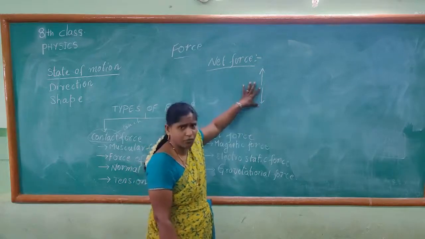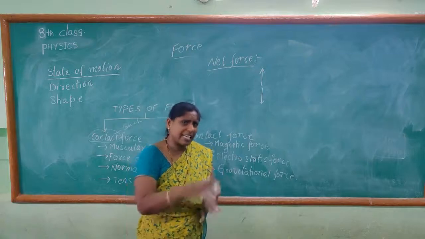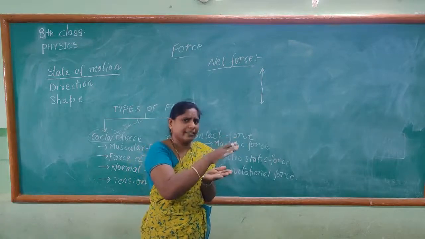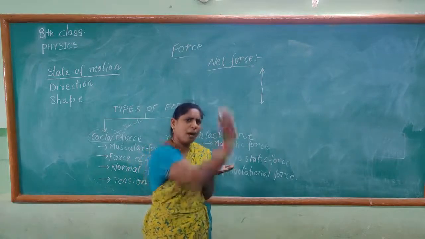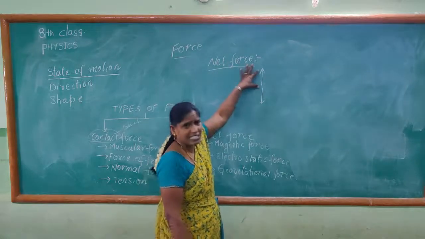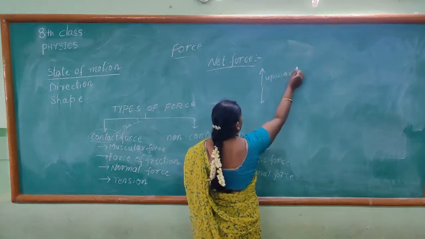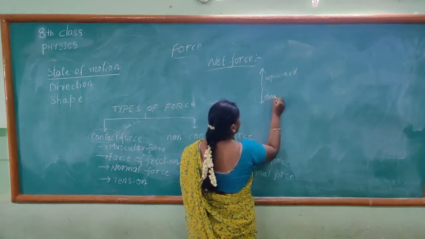There is a gravitational force. The gravitational force is pulling the object downwards, and there is another force, already present, pulling the body upwards. This is the normal force. So there are two forces: one is the upward force and the other one is the downward force.